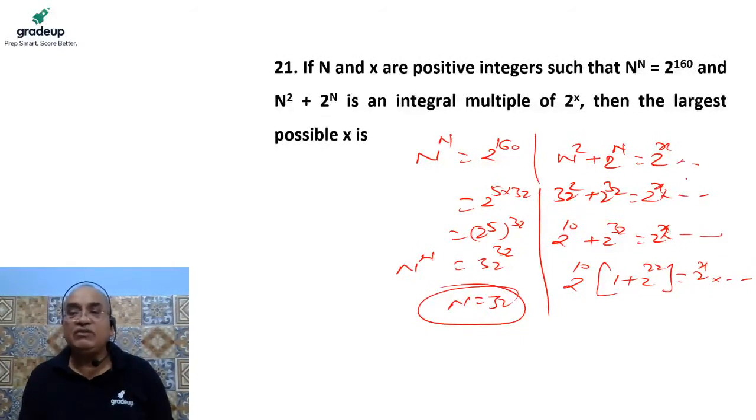This value, 2 to the power 22 plus 1, is definitely going to be an odd number. 2 to the power anything plus 1 is an odd number. So 2 to the power 10 into an odd number. It means 2 to the power x is equal to 2 to the power 10. So the value of x must be equal to 10.